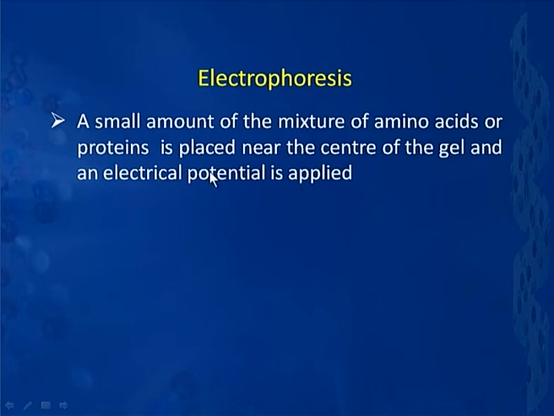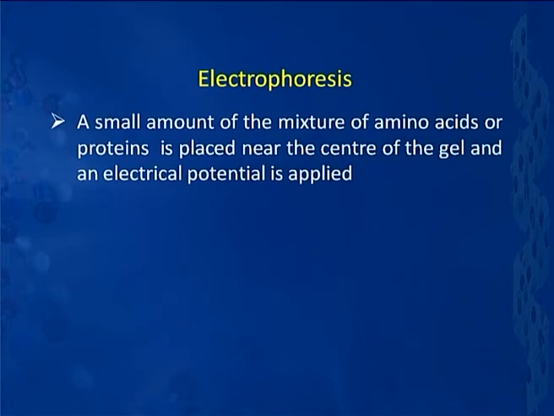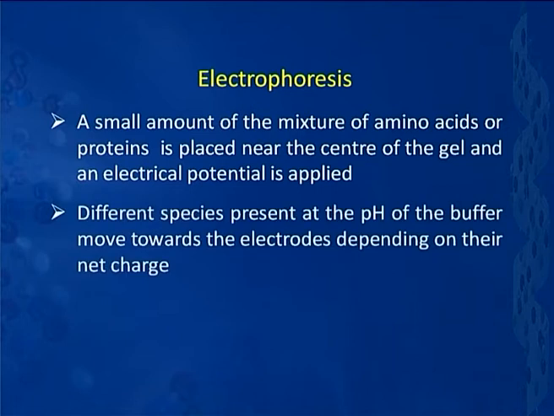We put that near the center of the gel, and then we apply some kind of electrical potential. And when you apply the electrical potential, what happens? Different species present at the pH of the buffer solution move towards different electrodes depending on their net charge, and it is that which is exploited here.